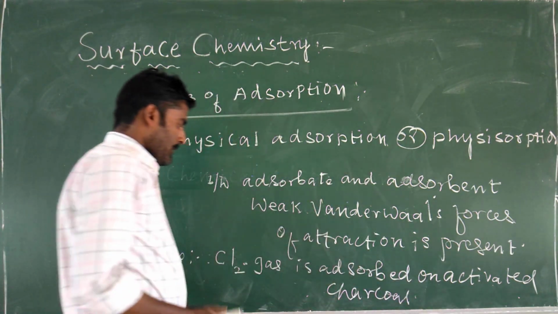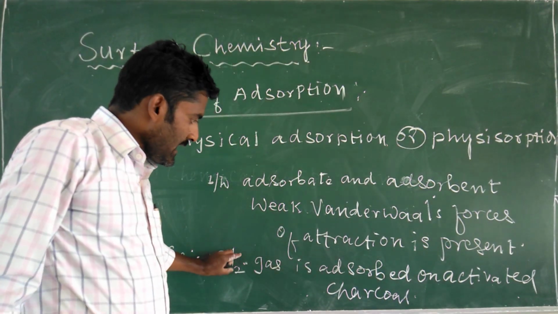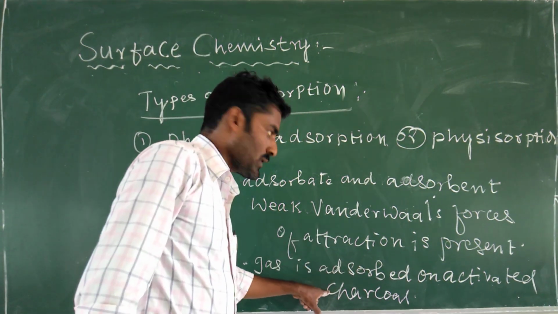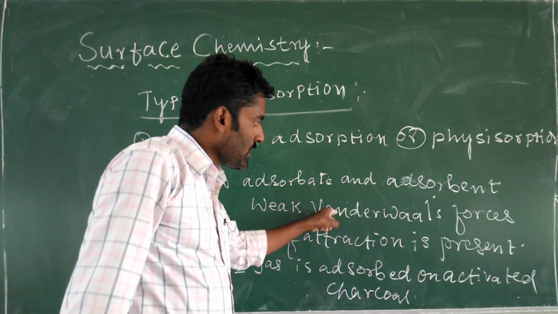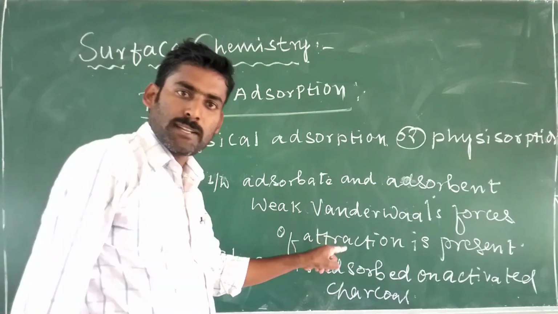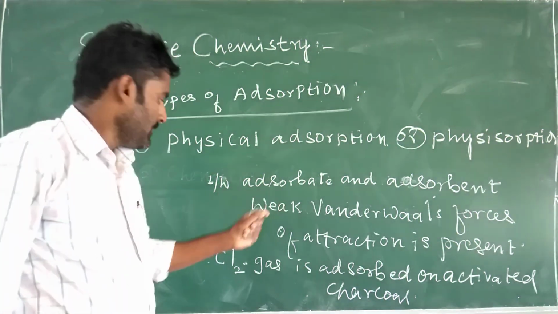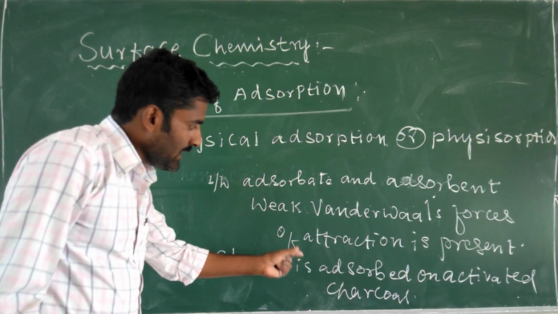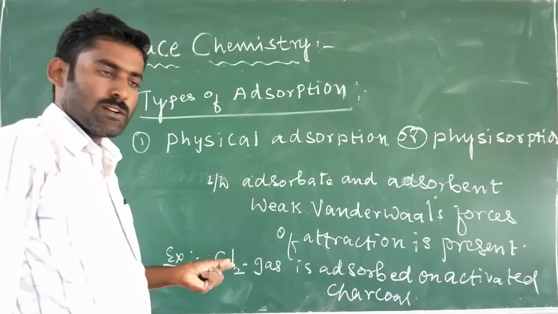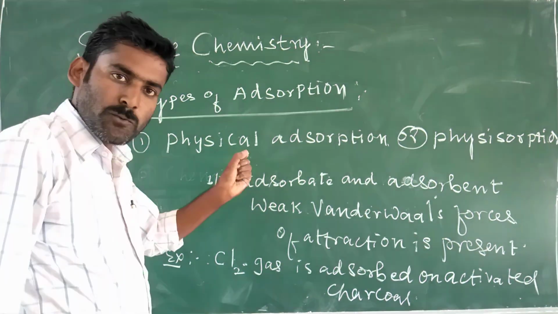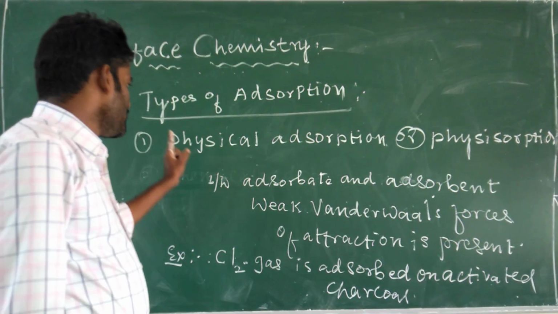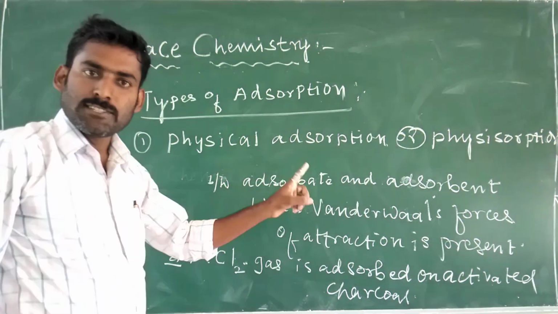So that means between chlorine gas and activated charcoal, weak van der Waals forces of attraction is present. So this is called a physical adsorption. So that is between chlorine and activated charcoal, whatever the weak van der Waals forces of attraction is present, that is called as physical adsorption.